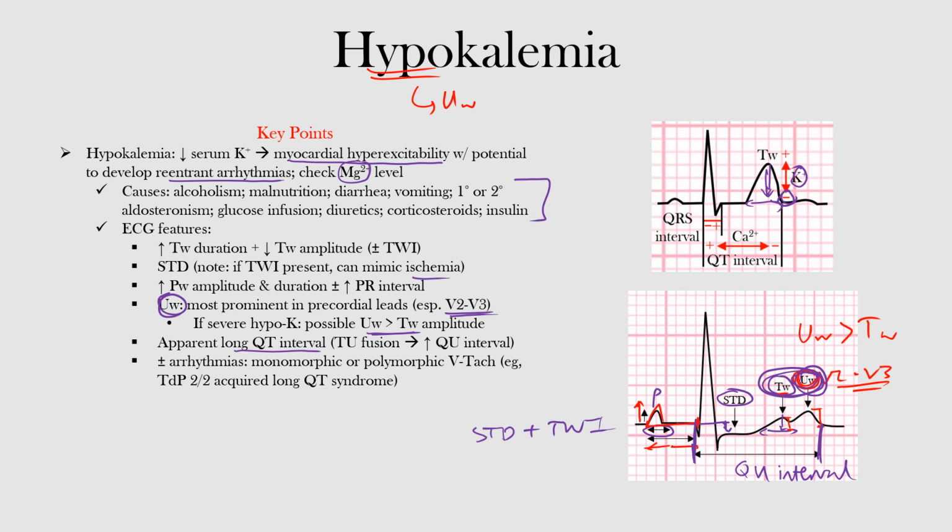We have our T and U waves fusing together, so it makes it appear like we have a long QT interval, but that's more of a prolonged or long QU interval, okay? We also said arrhythmias can develop, monomorphic or polymorphic VTAC, such as torsades, secondary to acquired long QT syndrome. Well, that's the end of this lecture. We discussed hypokalemia, including its potential causes and complications, as well as its EKG features. I hope you learned something.